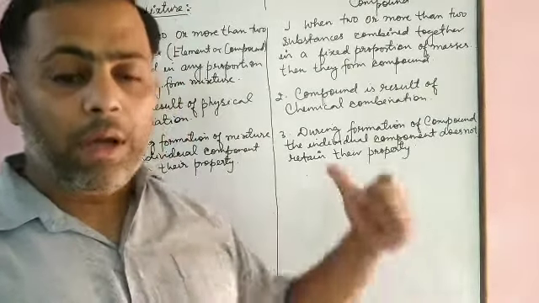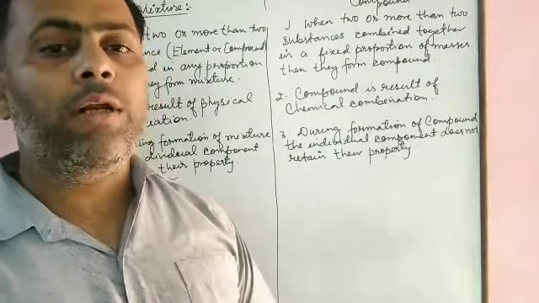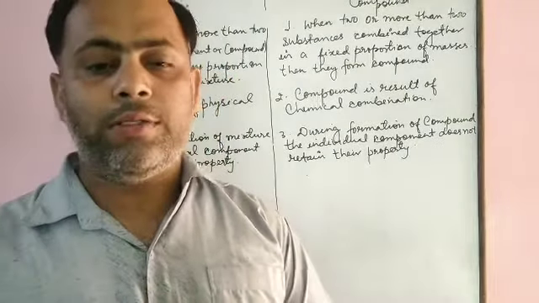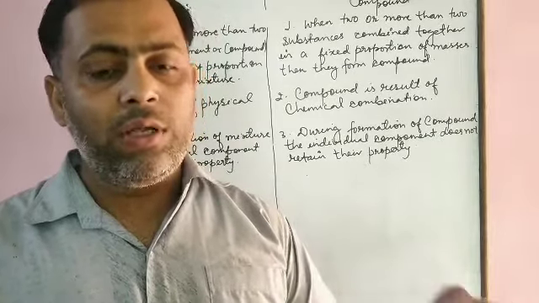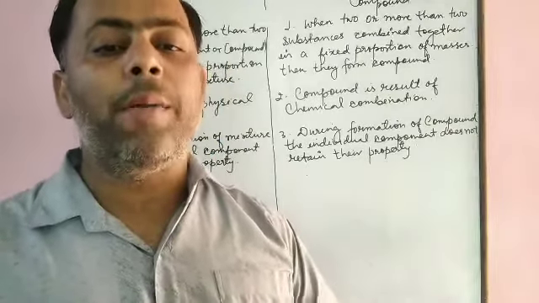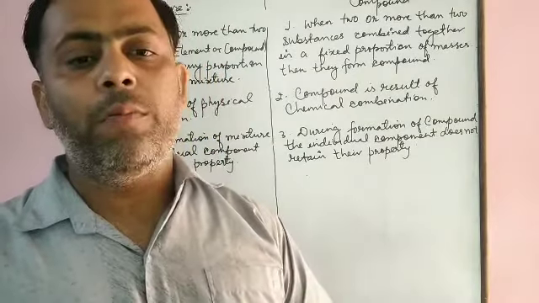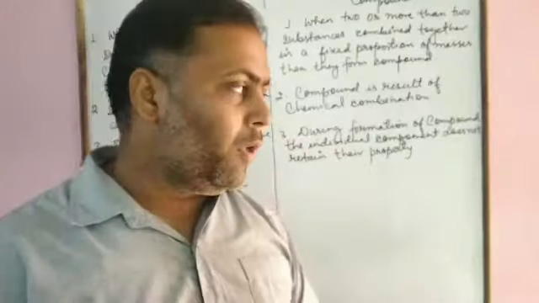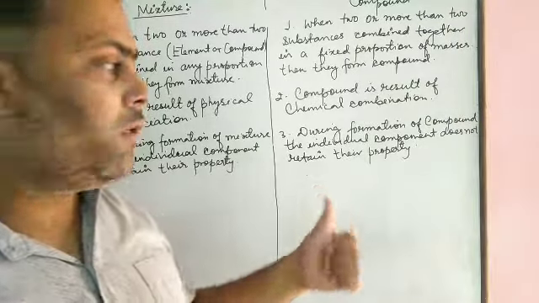It means the components of a mixture can be separated by means of physical processes. To the next, if we have stones in pulses, then it is a kind of mixture. Stones in pulses is an example of a mixture. If we want to separate the stones in the pulses, then we have to perform picking. It means by manual picking we can separate it.